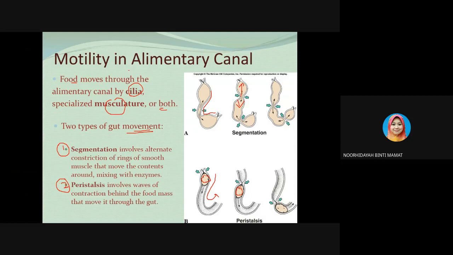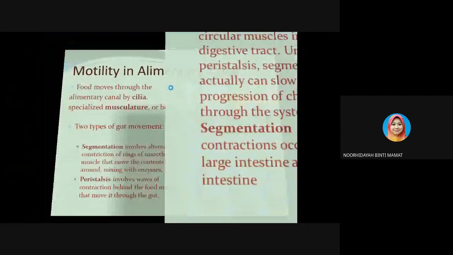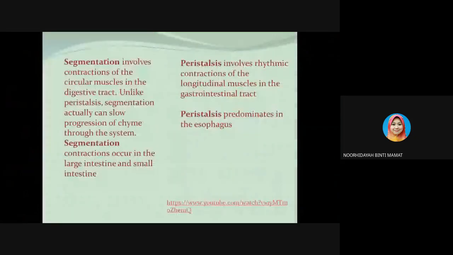As you can see from here, the alimentary canal, if you remember, is the whole passage along which the food passes through the body from the mouth, through the second opening, which is the anus. The alimentary canal of the mammalian includes the esophagus, stomach, and also the intestine, the small and also the large intestine. So this is the difference between the segmentation movement and the peristalsis.